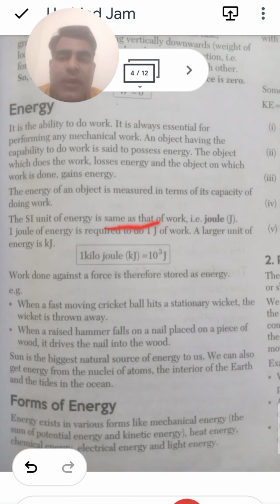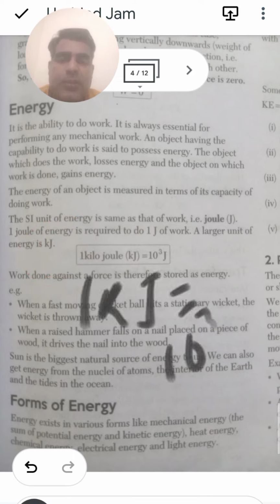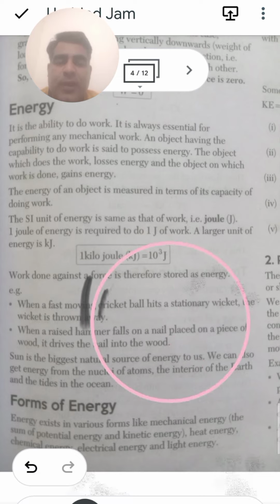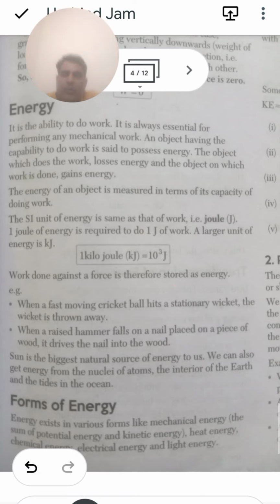The SI unit of energy is known as joule. One joule of energy is required to do one joule of work. The larger unit of energy is kilojoule. So 1 kilojoule is equivalent to 10 raised to the power 3 joule. Work done against a force is therefore stored as energy.